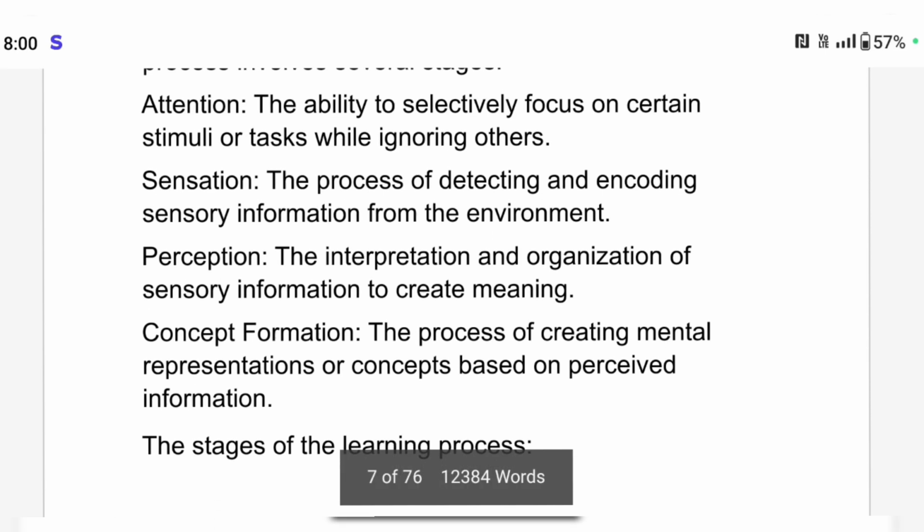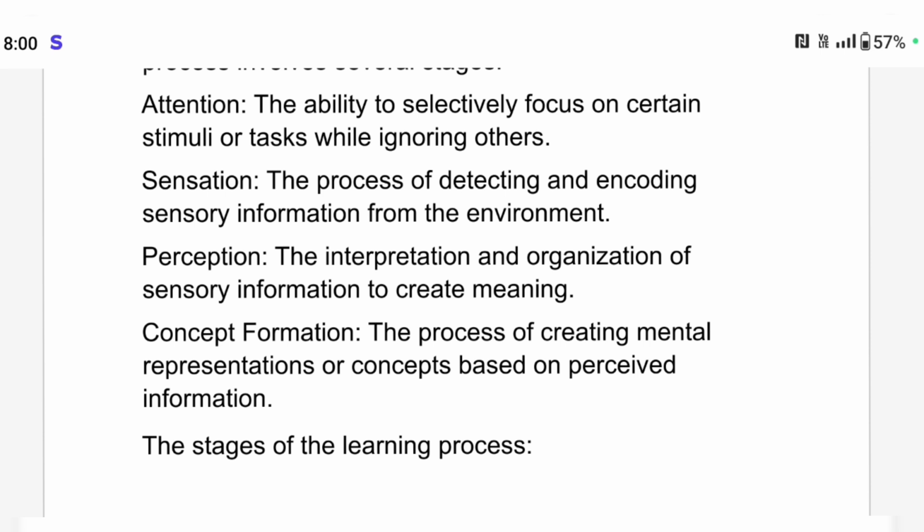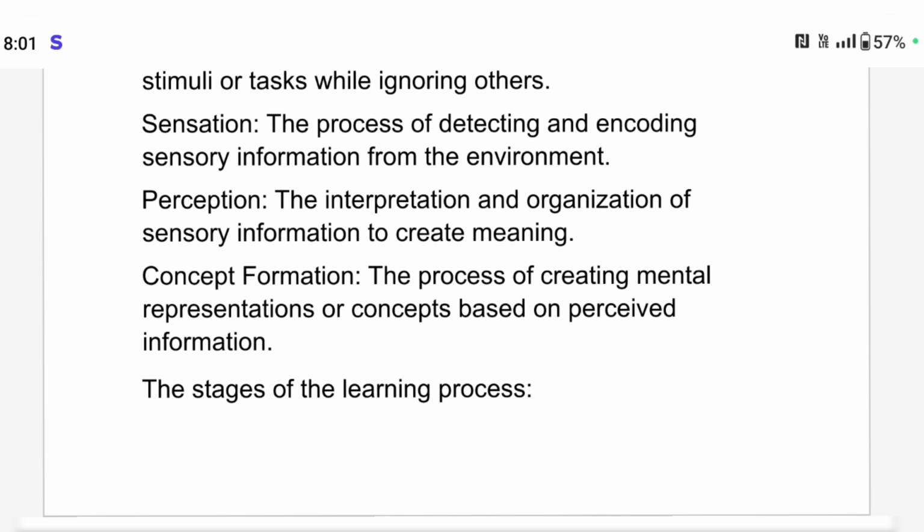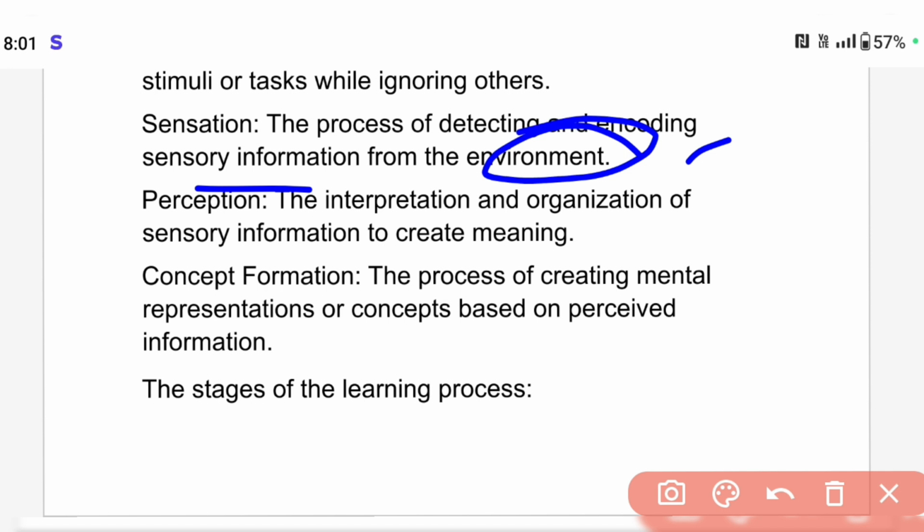What do you mean by attention? The ability to selectively focus on certain stimuli or tasks while ignoring others. Sensation: the process of detecting and encoding sensory information from the environment. Perception: the interpretation and organization of sensory information to create meaning. Concept formation: the process of creating mental representations or concepts based on perceived information.